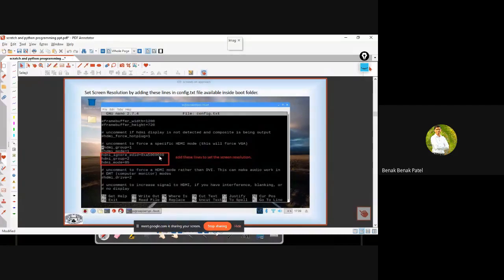If you are not adding these 3 lines, the resolution will be somewhat different, and the font size will be somewhat larger, and you won't be in a position to get connected with Raspbian OS. Make sure that you add these 3 lines. So let me take you through my webcam.